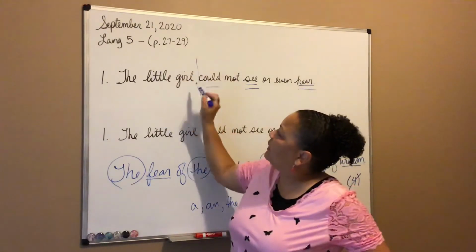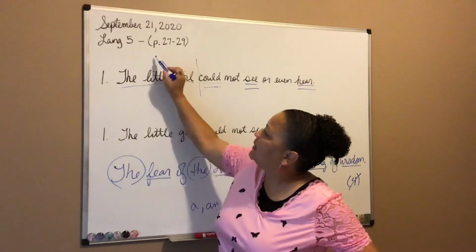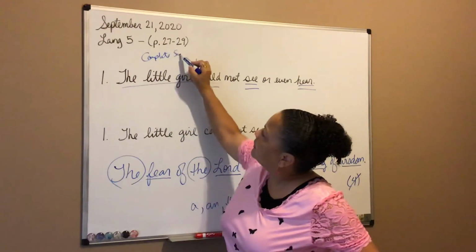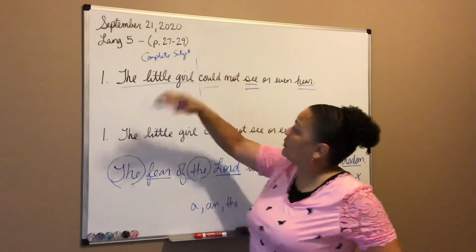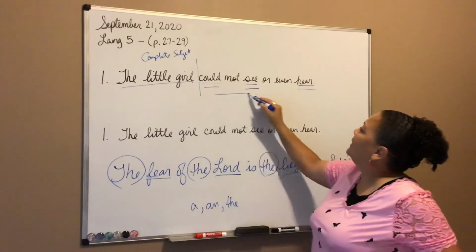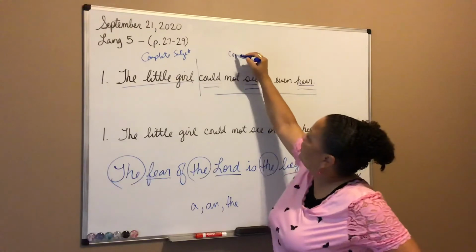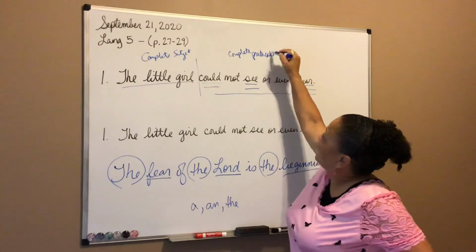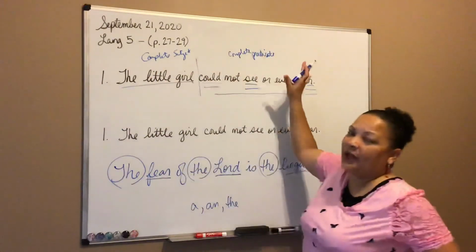So this is our complete subject. The little girl is the complete subject, part of the sentence, right? And then could not see or even hear is the complete predicate, part of the sentence. Remember, we learned subject parts of the sentence, predicate parts of the sentence.